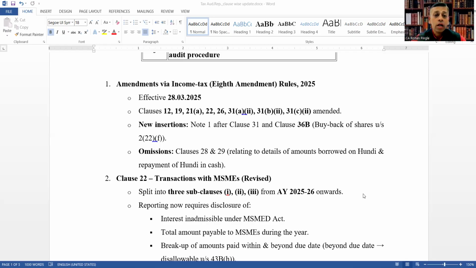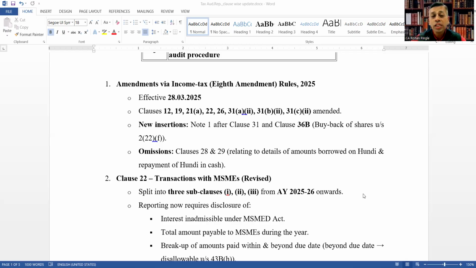And new insertions are a note 1 after clause 31 and clause 36B, that is buyback of shares under section 2 subsection 22 clause F of the Income Tax Act 1961.